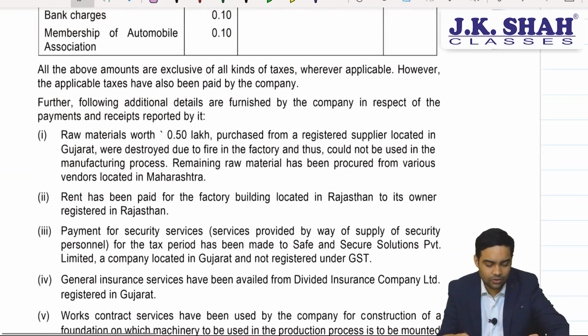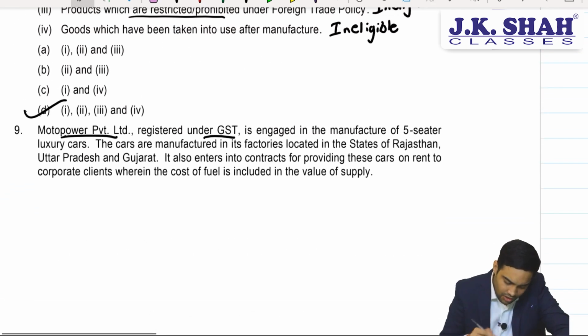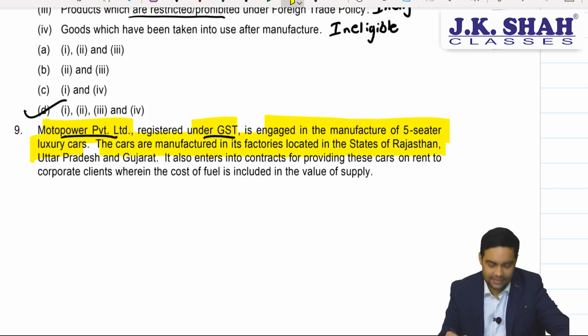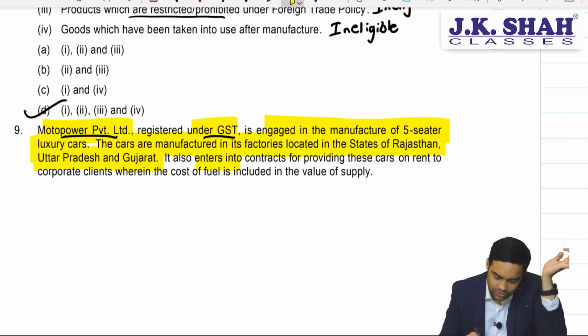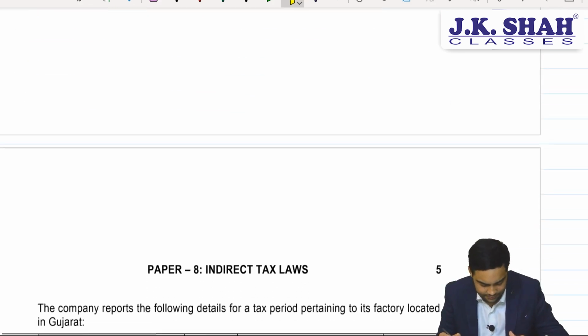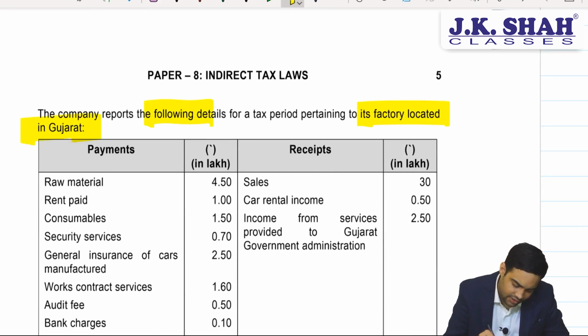So two targets, outward tax and ITC. Let's see. Moto Power Private Limited, registered under GST, is engaged in manufacture of 5-seater luxury cars. The cars are manufactured in its factory located in the states of Rajasthan, Uttar Pradesh and Gujarat, 3 states. It also enters into contracts providing these cars on rent to corporate clients where cost of fuel is included in the value. The company reports the following details for its factory located in Gujarat.